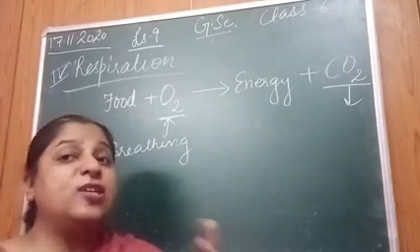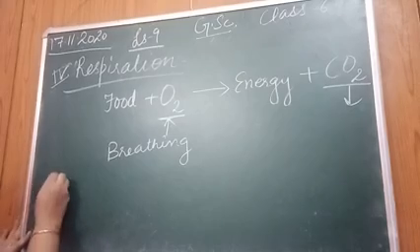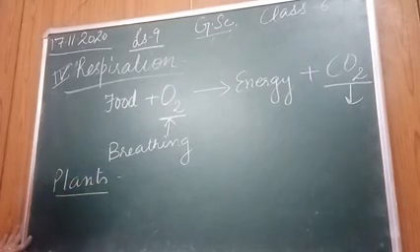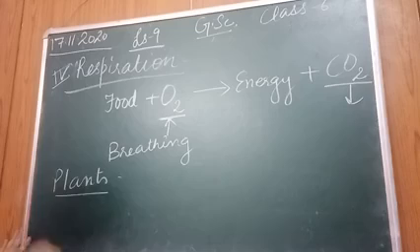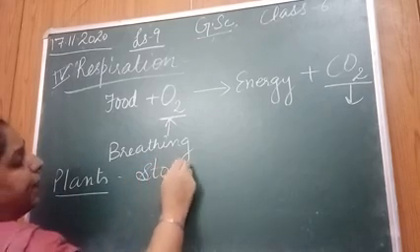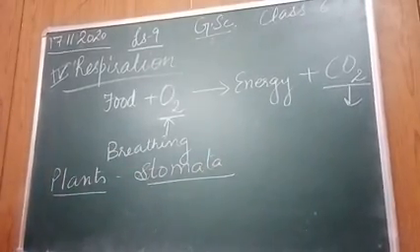This inhalation, exhalation also takes place in plants. You know how the plants, they take in oxygen and give out carbon dioxide through stomata. Right? Stomata are there.